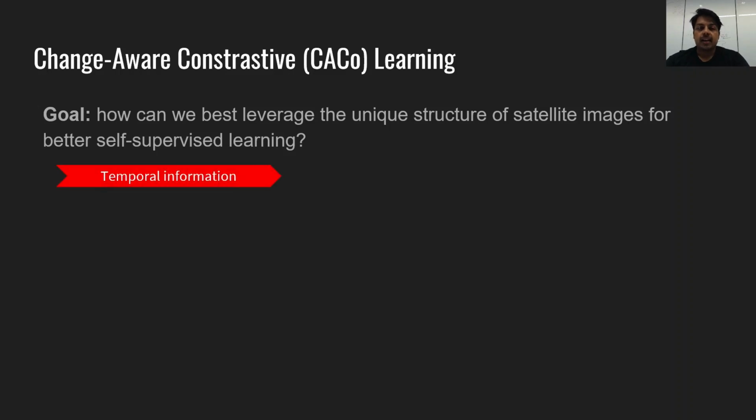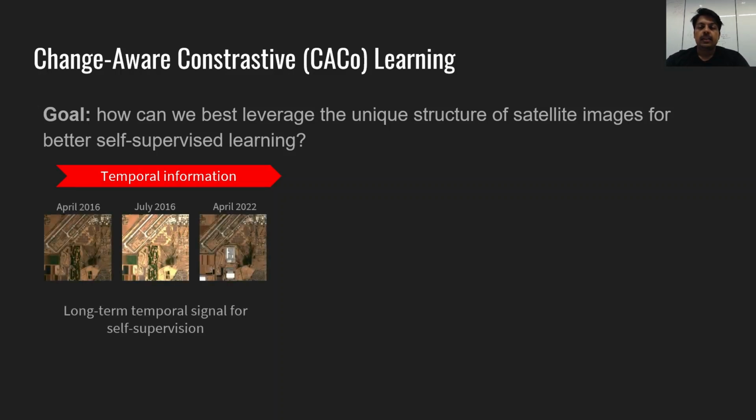Firstly, we look at satellite images over time. For a single location, we can access images over a very long range of time. The temporal information provides information about seasonal and meaningful changes that can be a useful signal for learning.